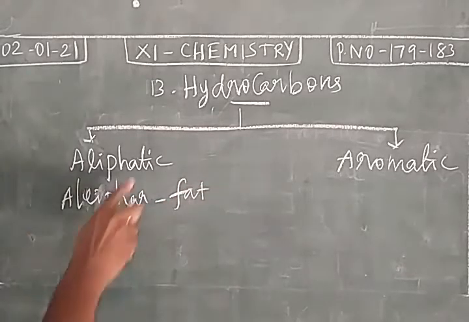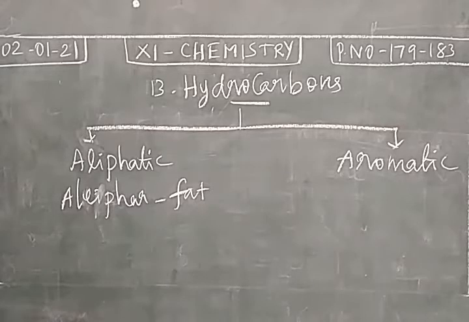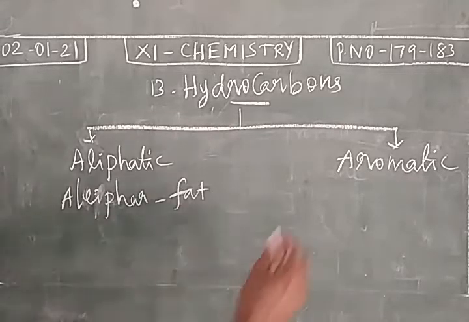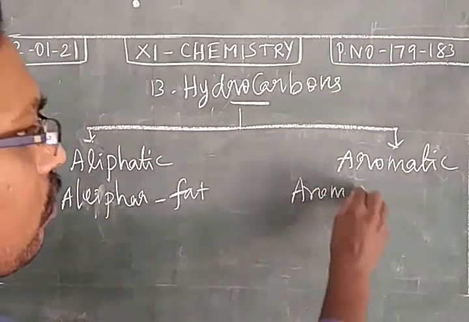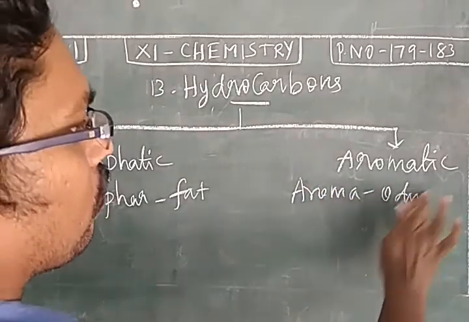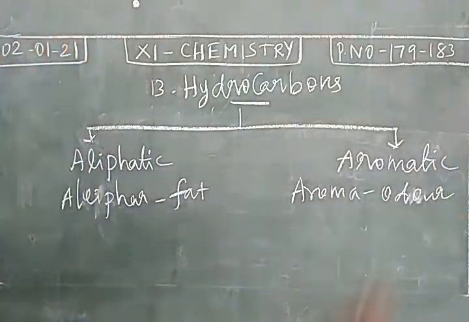So the major source for aliphatic hydrocarbons is oils and fats, so we call these aliphatic hydrocarbons. And aroma means odor. The word aromatic is obtained from the word aroma, meaning fragrance or odor. These compounds are obtained by chemical treatment of pleasant smelling plants.